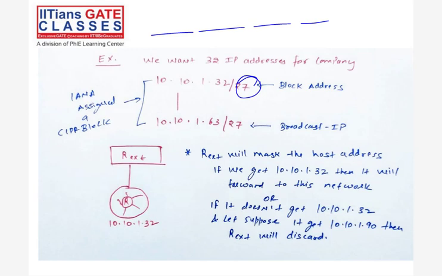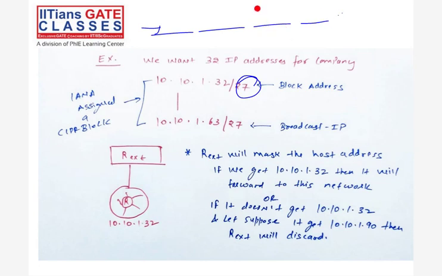How many host bits are required for this? 5 bits, right? 5 bits are required as host bits. Host bits always come from the right side, the last part, and the network starts from the beginning. When the network is complete, then the host starts.